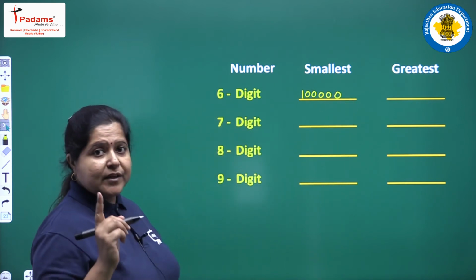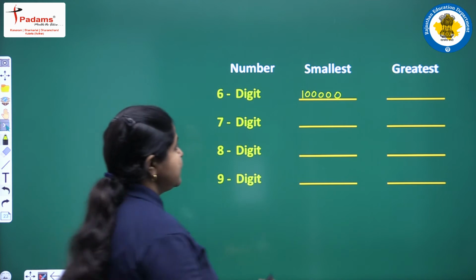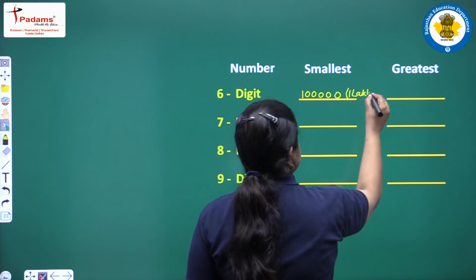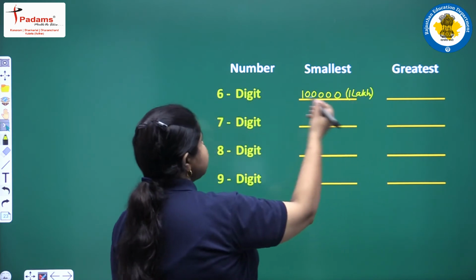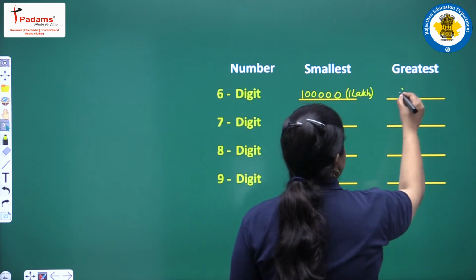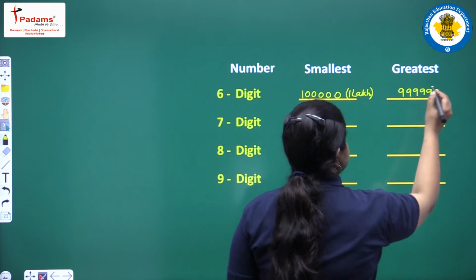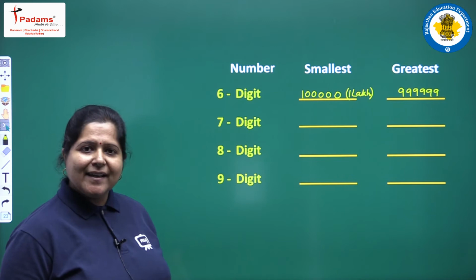Remember, 5 zeros represent lakhs. So this is nothing but 1 lakh. Then the greatest 6-digit number will be, all 6 digits will be 9.